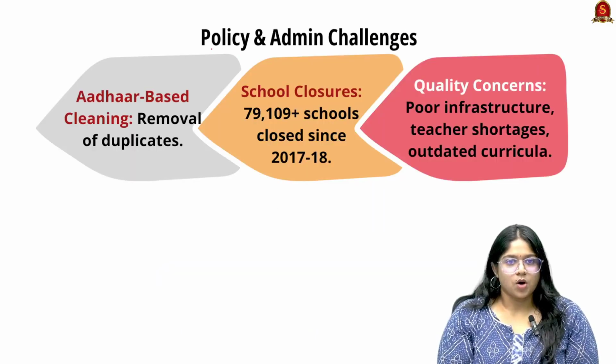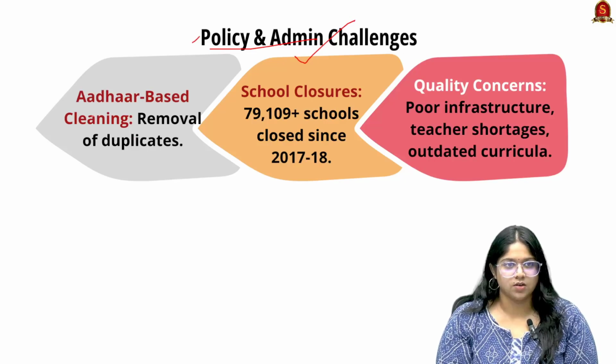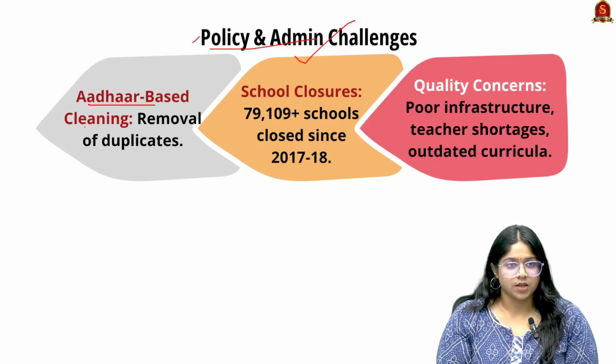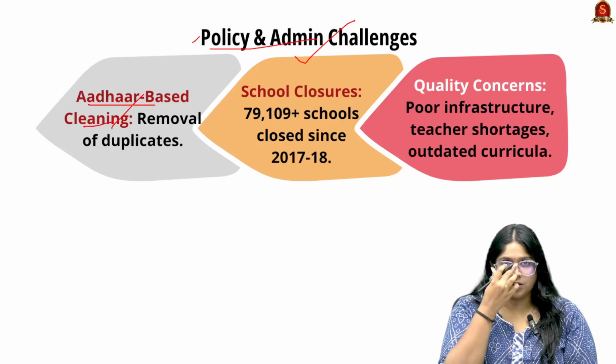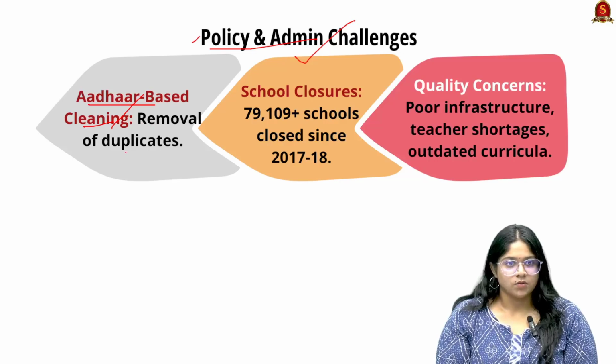Looking into the policy and administration challenges now, they also stand as a factor here. First is the Aadhaar based cleaning. Removing fake or unused Aadhaar cards and duplicates has ultimately brought down the data on school enrollment. Next is school closures.